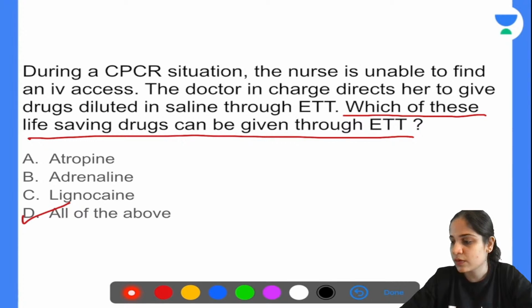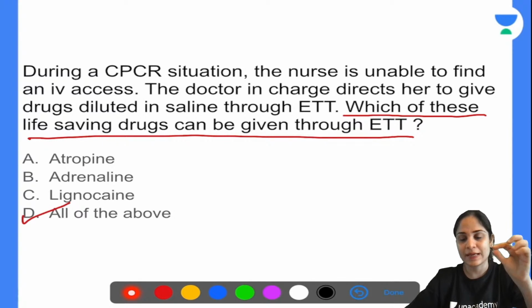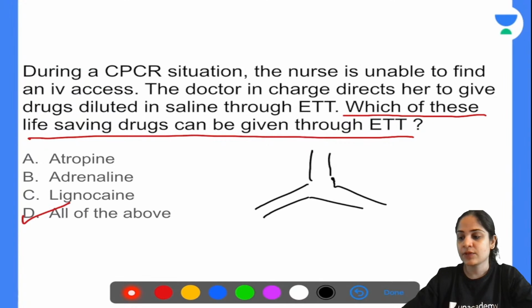Okay. So if you don't have an IV line, what you do is that you take the life-saving drug. It may be adrenaline, atropine, lignocaine, whatever, depending on what the patient is suffering from. If the patient is having severe bradycardia, you will give atropine. If the patient is completely arrested, cardiac arrest, heart has stopped working, you will give adrenaline. If the patient is having any arrhythmias, especially ventricular arrhythmias, you can give lignocaine.